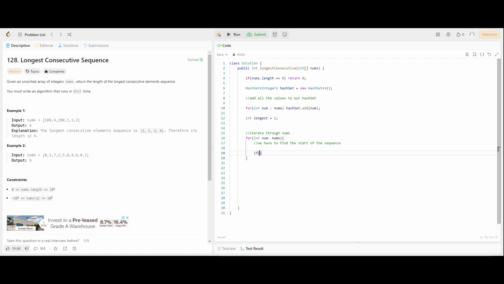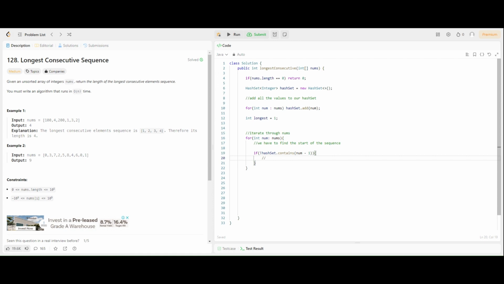So if hash set does not contain num minus 1, then we know that this is the start of the sequence, right?